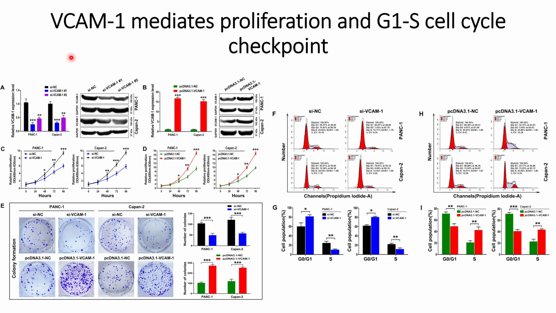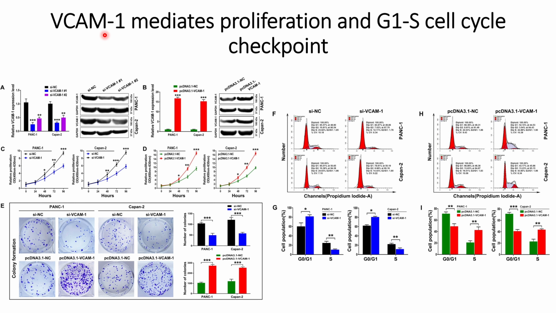In this video, we will continue our discussion about how VCAM-1 mediates the proliferation and the cell cycle checkpoint at G1-S in the pancreatic cancer cells. In the previous video, we discussed that VCAM-1 is overexpressed in pancreatic cancer patients. So, based on the results of the previous finding, they further decided to focus on VCAM related changes in